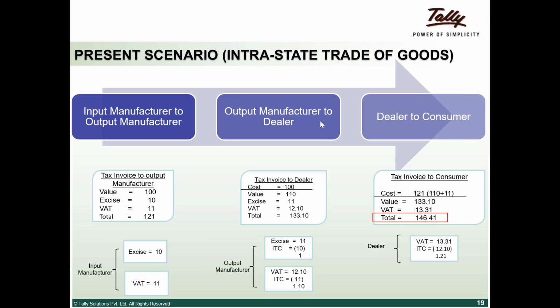Between the states also you will be able to get an input credit. Earlier in VAT, if you do a transaction within the state only, you'll be able to get input credit. So GST is across India, you'll get an input credit. That's the difference.